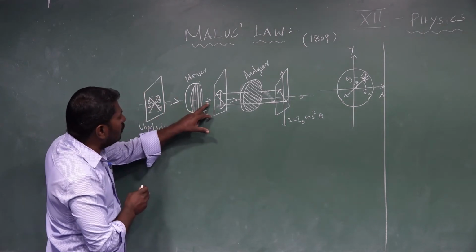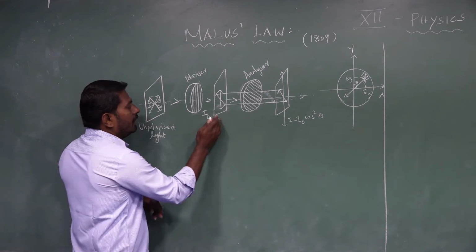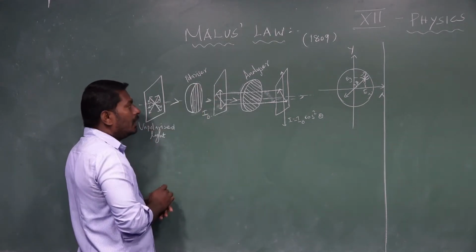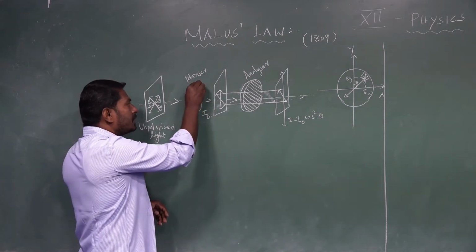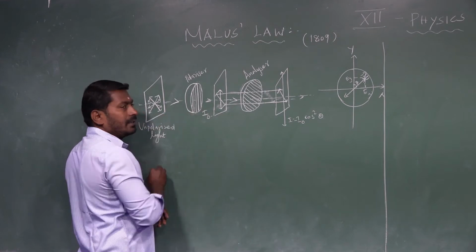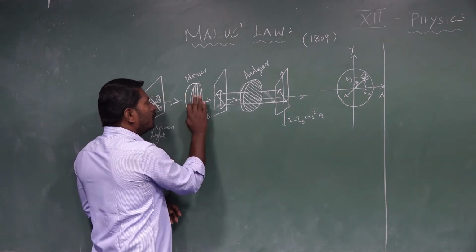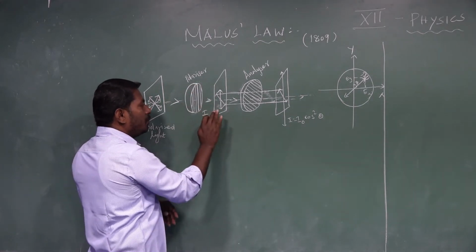After passing through the polarizer, the light vibration is only in one particular direction, which is parallel to the optic axis of the polarizer. The optic axis of the polarizer is also called the transmission axis. So light vibration passes only along the transmission axis of the polarizer.